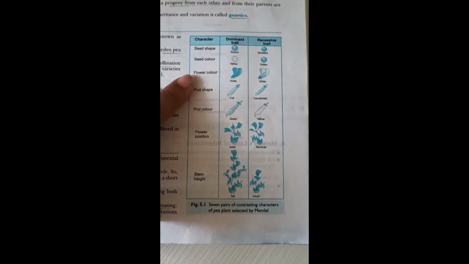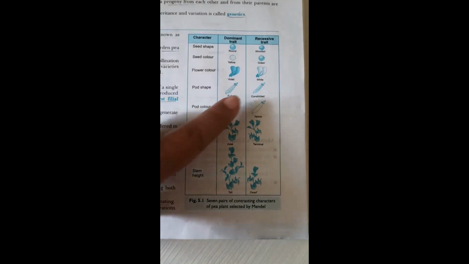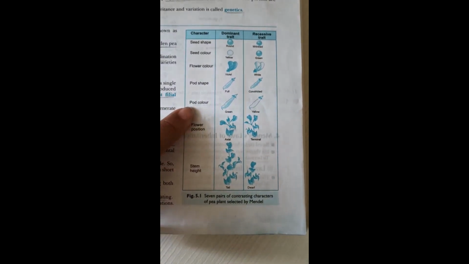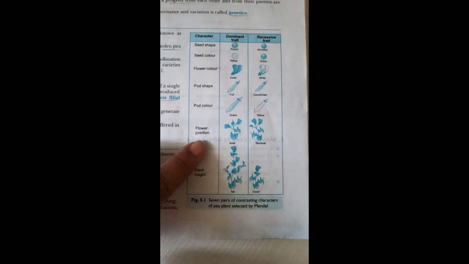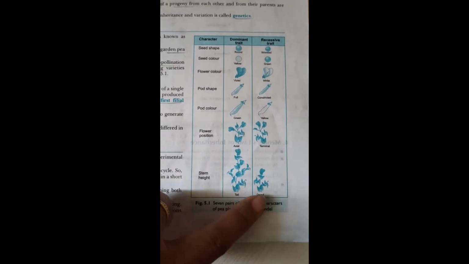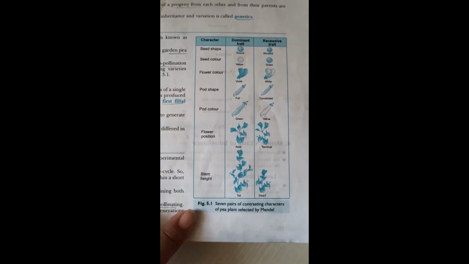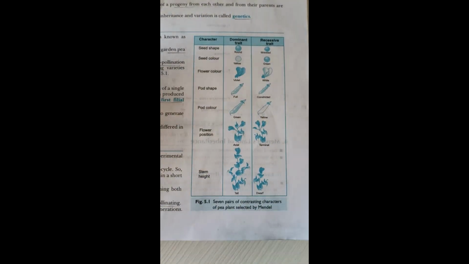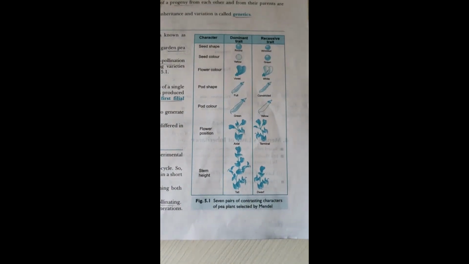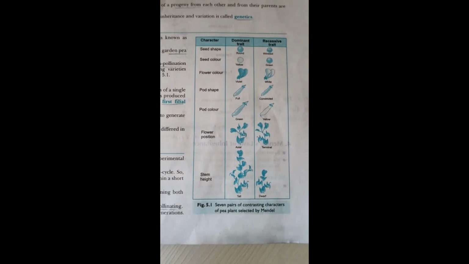Third is flower color: violet and white. Next, pod shape: full and constricted. Next, pod color: green and yellow. Next, flower position: axial and terminal. The next, stem height: tall and dwarf. So he selected 7 pairs of contrasting characters of the pea plant for doing all these experiments.